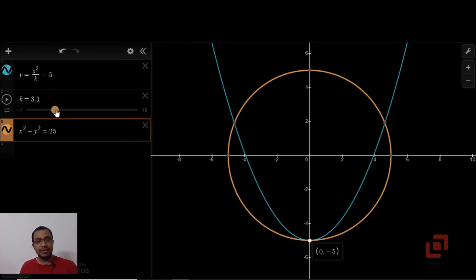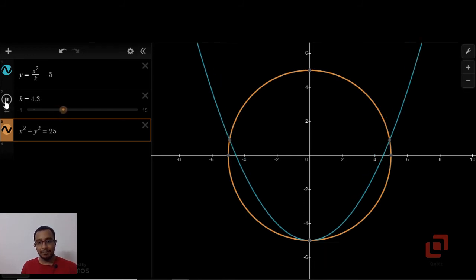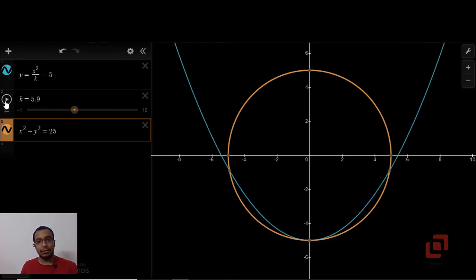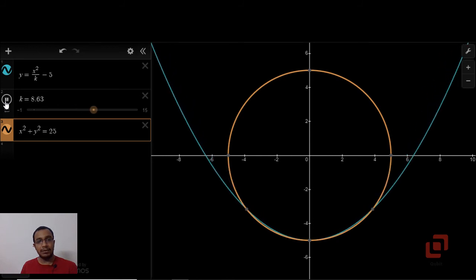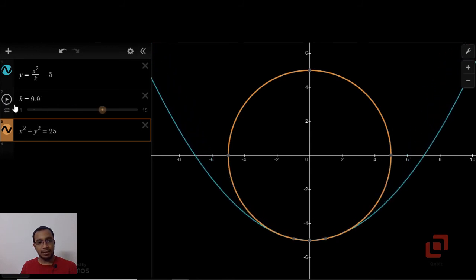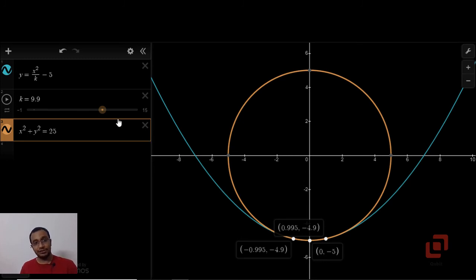Now observe that as we increase the value of k, the parabola stretches itself. At 9.1 it is showing 3 points of intersection, but 9.1 is a fraction, which is not allowed. k has to be a natural number.